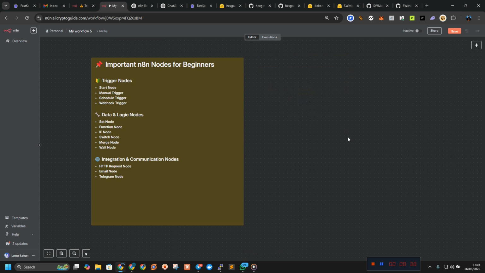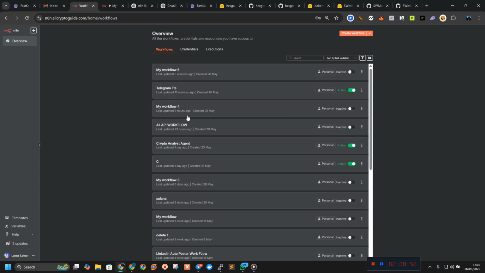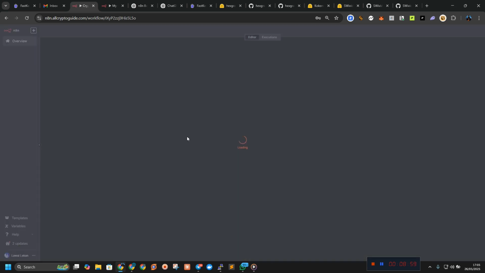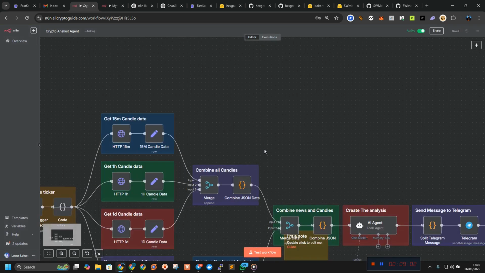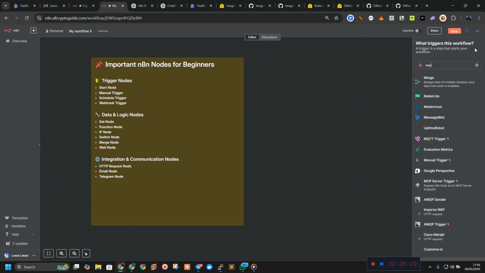Now we have what they call the merge node. This merge node combines two branches of your workflow into one. I don't think I have an example of this workflow inside my account. I think I built a crypto analyst agent. Yeah, this is what we call the merge node. As you can see, it collects data from here and merges it together: the first input, the second input, the third input, it can even get the fourth input and combine it together.